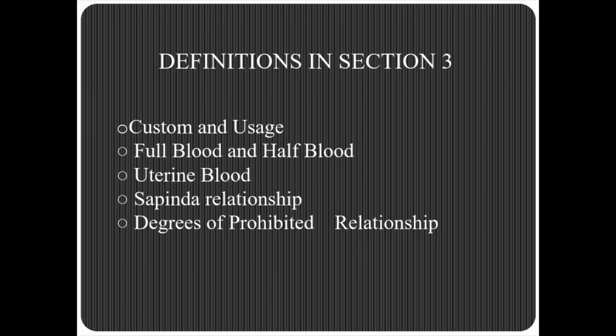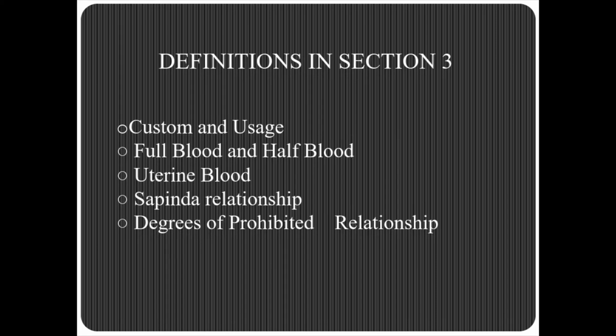Coming to the definition of uterine blood, given in section 3 clause D, two persons are said to be related to each other by uterine blood when they are descended from a common ancestor but by different husbands.